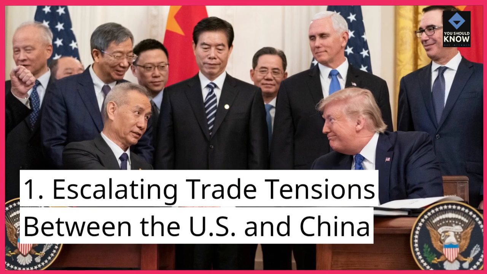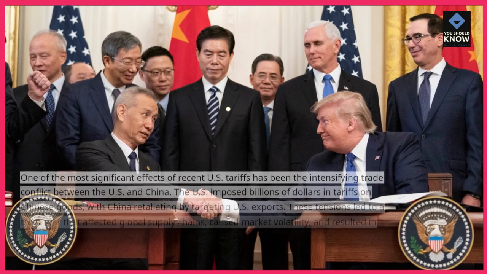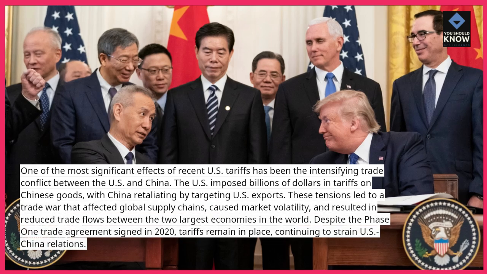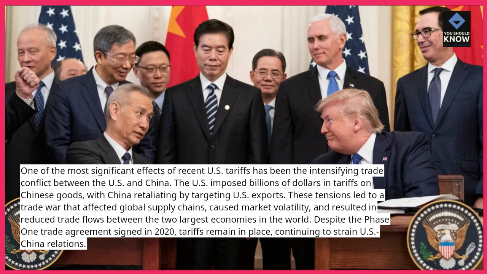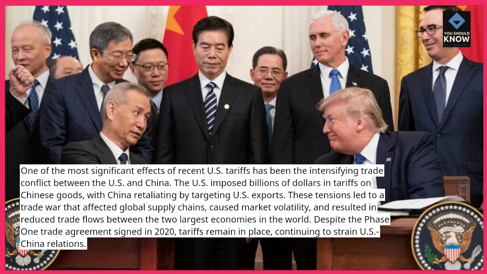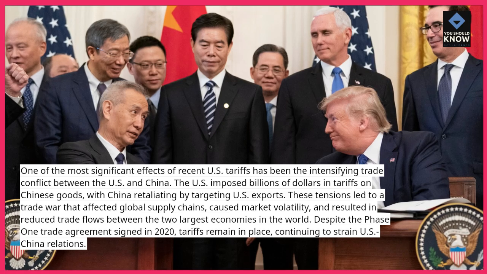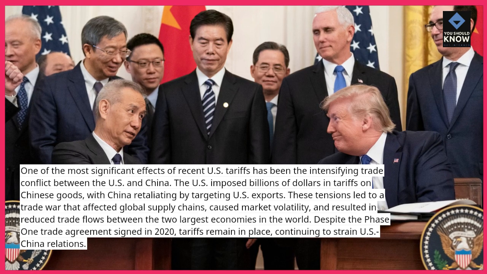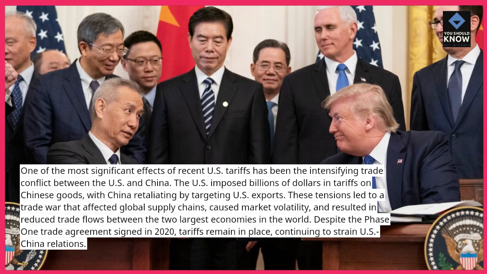1. Escalating trade tensions between the U.S. and China. One of the most significant effects of recent U.S. tariffs has been the intensifying trade conflict between the U.S. and China. The U.S. imposed billions of dollars in tariffs on Chinese goods, with China retaliating by targeting U.S. exports. These tensions led to a trade war that affected global supply chains, caused market volatility, and resulted in reduced trade flows between the two largest economies in the world. Despite the Phase 1 trade agreement signed in 2020, tariffs remain in place, continuing to strain U.S.-China relations.